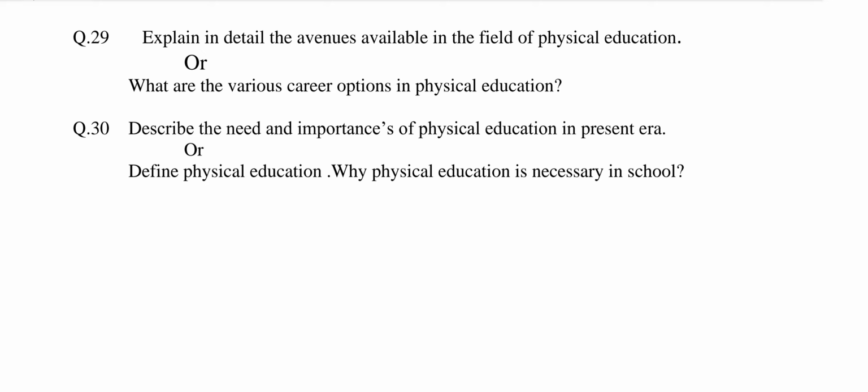Number 1, interest in sports. 2, perfection in any game. 3, develop high level fitness. 4, checking out own mistakes. 5, good character. 6, participation in competition. 7, adjustment ability. 8, competitive spirit. 9, knowledge of other subjects. 10, knowledge of equipment. Explain all these points in 2 to 3 lines.